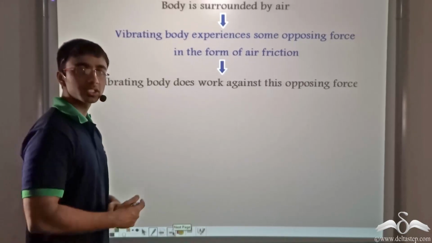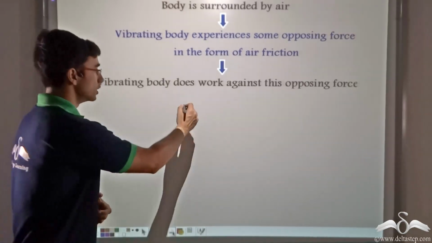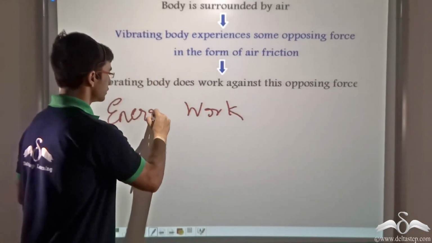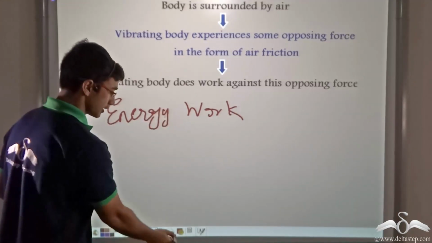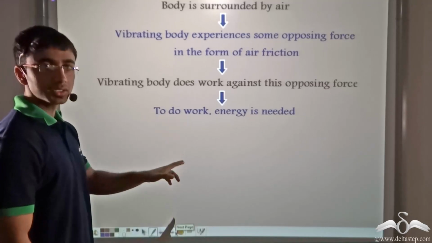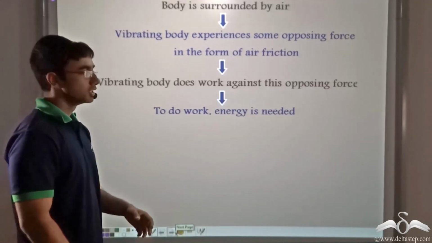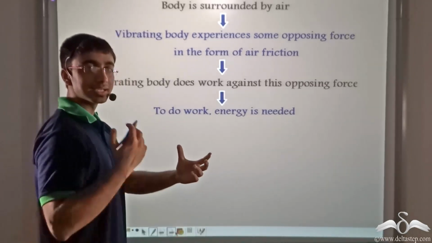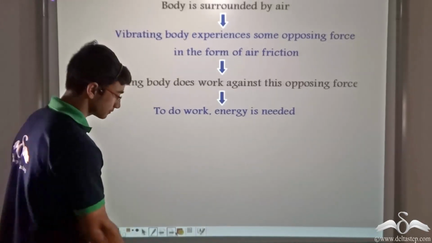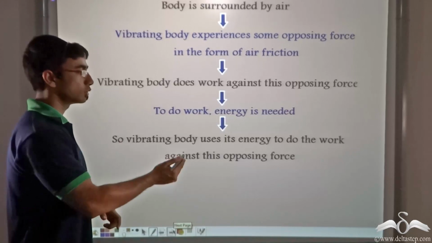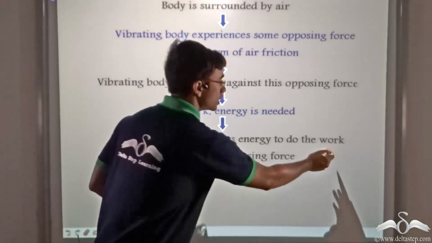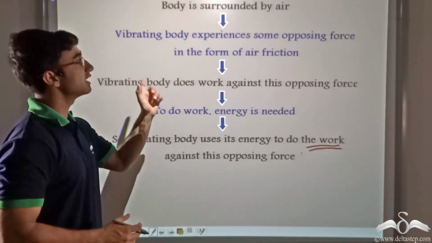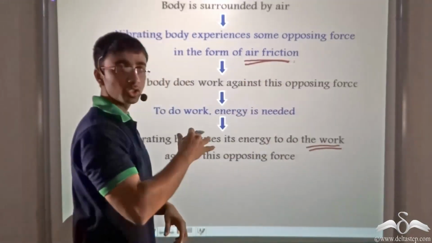Now what have we studied about work? That in order to do a certain amount of work, an equivalent amount of energy is required. Thus, to do this particular work, energy of an equivalent amount is needed. So where is this energy coming from? This energy is coming from the vibrating body that is moving to and fro about the central position. So we can say that the vibrating body is using its energy to do work against the opposing force. So the swing is working continuously against air friction, which is the opposing force.